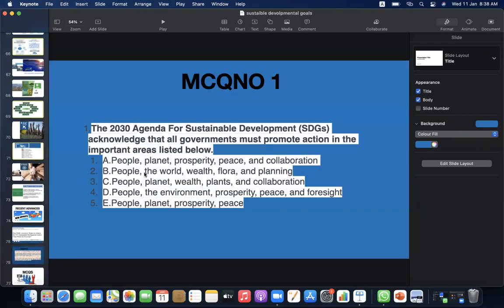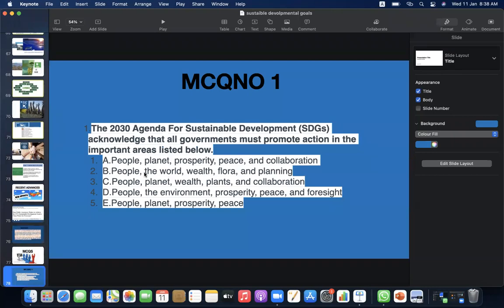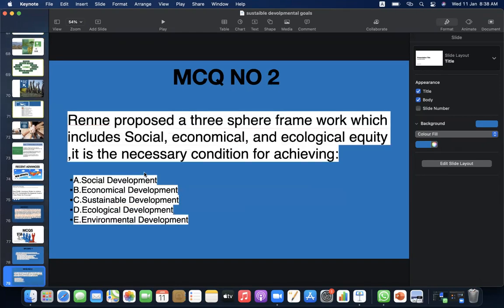countries. MCQ number 1. The 2030 Agenda for Sustainable Development acknowledged that all governments must promote actions in important areas listed below. A, people, planet, prosperity, peace, and collaboration. B, people, the world, wealth, flora, and planning. C, people, planet, wealth, plants, and collaboration. D, people, the environment, prosperity, peace, and foresight. E, people, planet, prosperity, and peace. It's A. Rene proposed a three-sphere framework which includes social, economical, and ecological vitality.